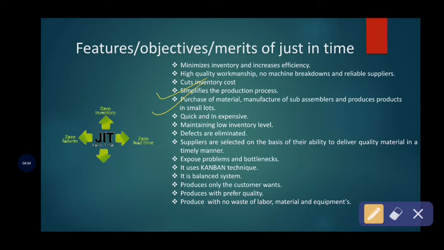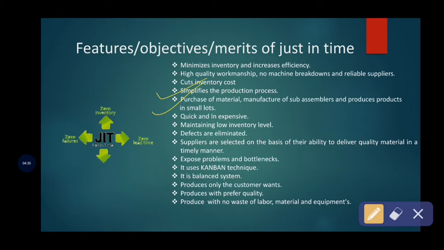When we are dividing the work into smaller batches or small lots, it helps the business organization to maintain the inventory level, and it eliminates the various defects and also the wastages in the production. So this is also one of the features and objectives of the just-in-time technique.